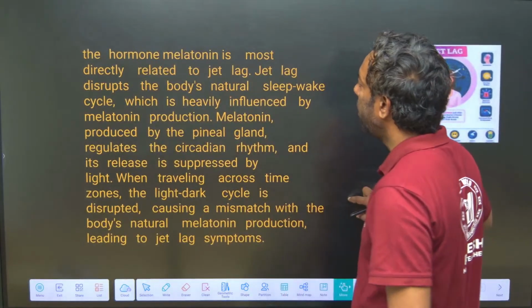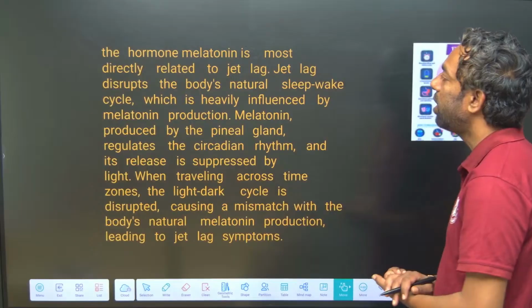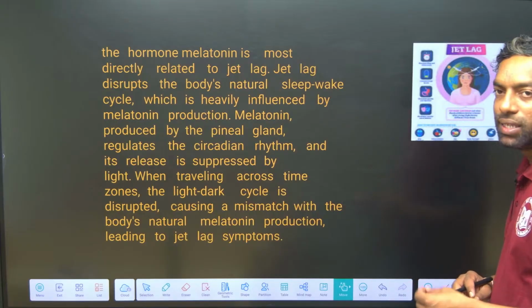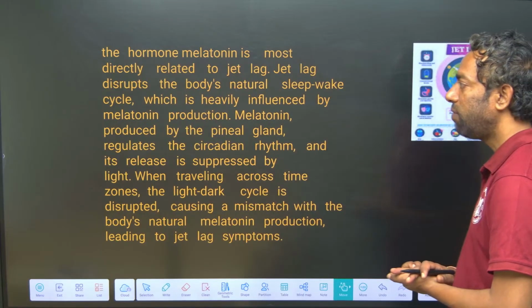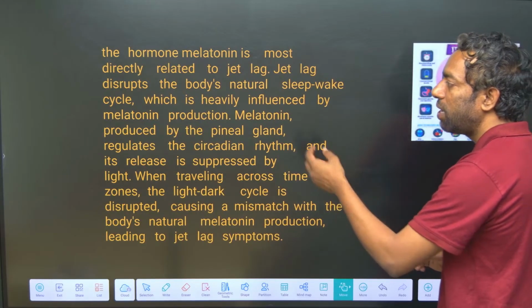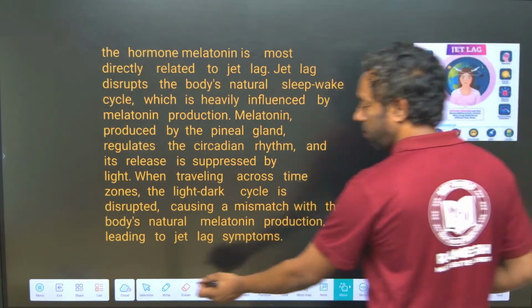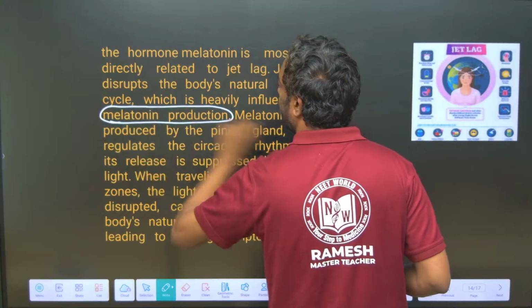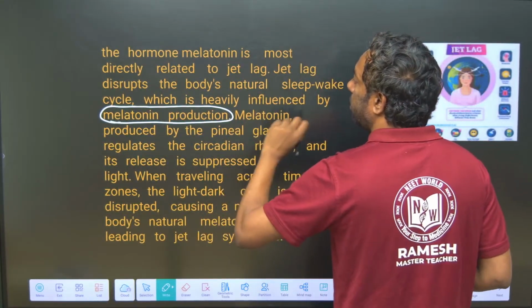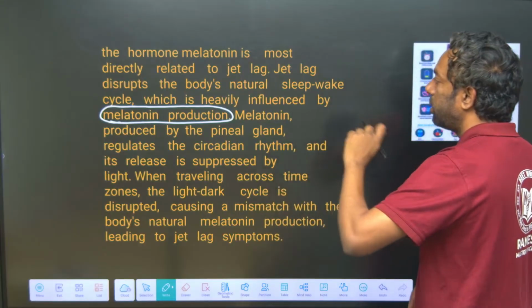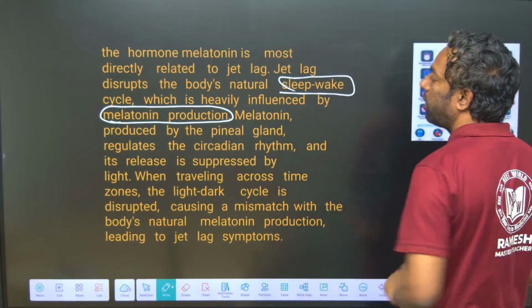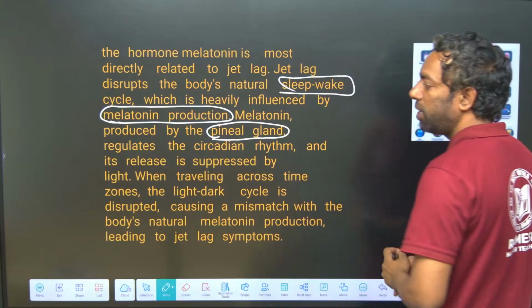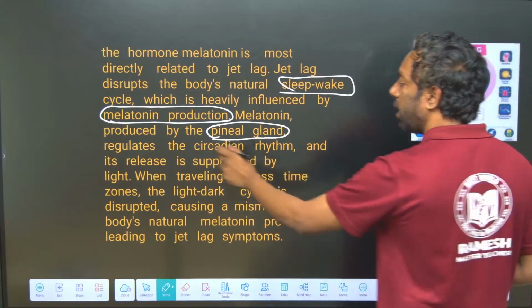The hormone melatonin is the most directly related to jet lag. Jet lag disrupts the body's natural sleep-wake cycle, which is heavily influenced by melatonin production. Sleep-wake disruption is going to take place. Melatonin is produced by the pineal gland to regulate the circadian rhythm.